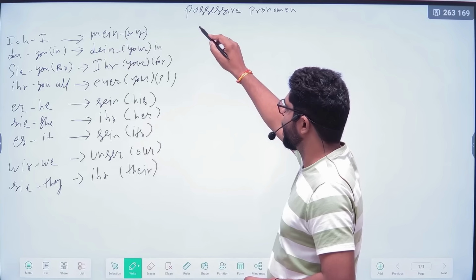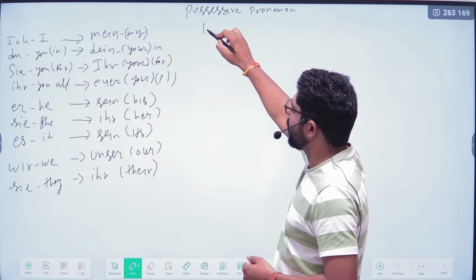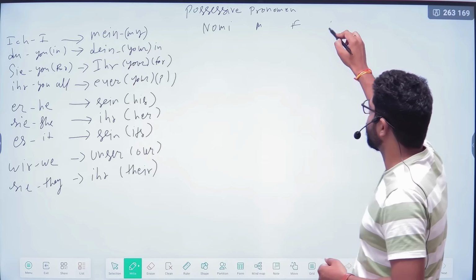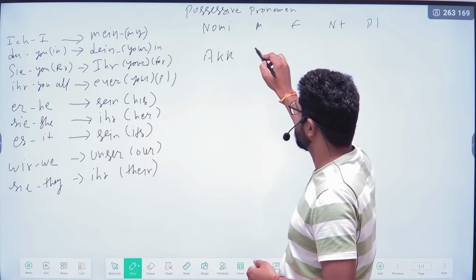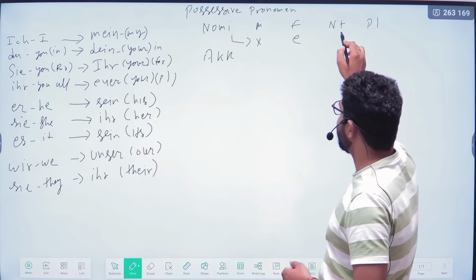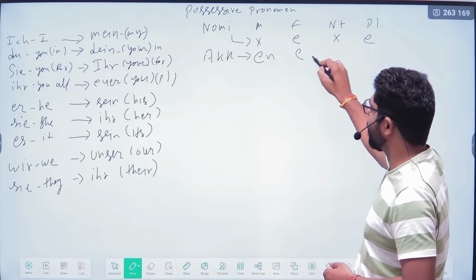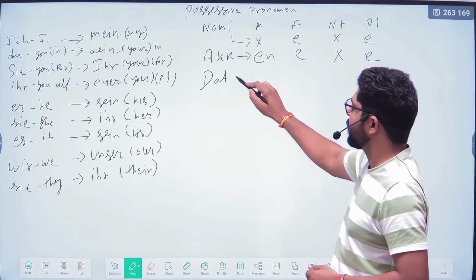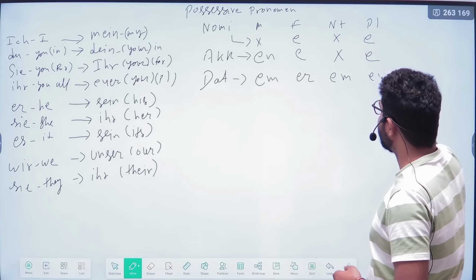Next, you know that these possessive pronouns always have endings also. So for the nominative case, masculine, feminine, neutral, and plural: no ending, e ending, no ending, e ending. For the accusative case, en ending and the others will be exactly the same. And for the dative case, em, er, em, and en.